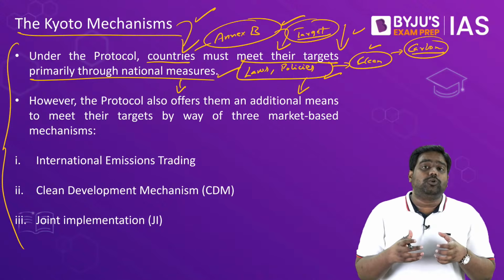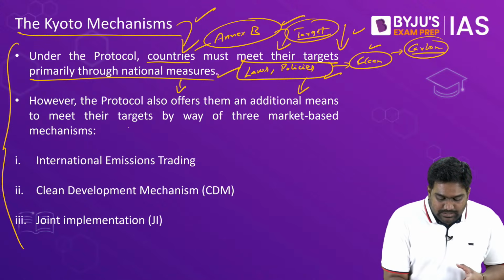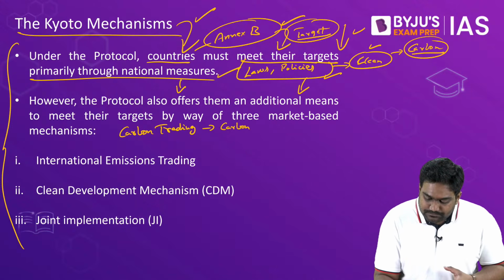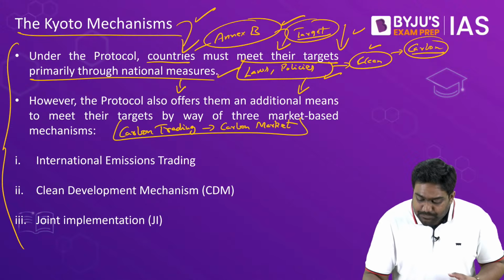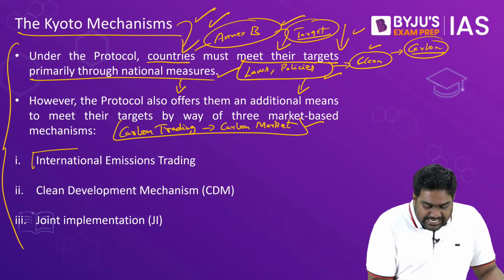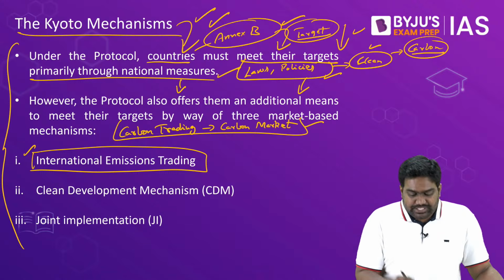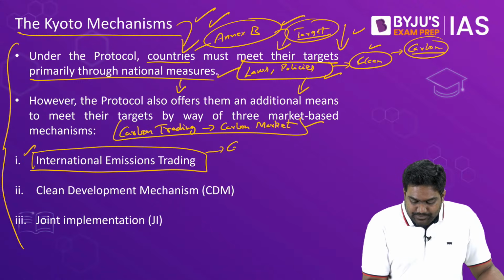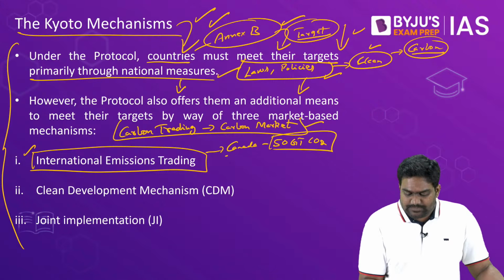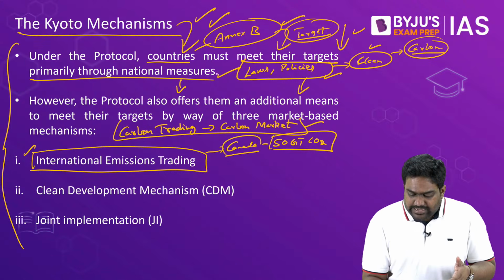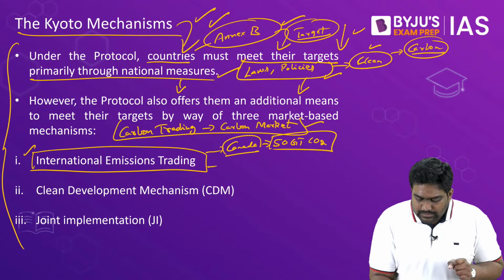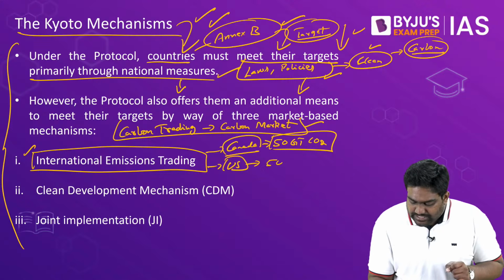Apart from that, Kyoto Protocol also provided for innovative mechanisms for carbon trading, and it created a carbon market as well. It provided for very unique market-based mechanisms through which Annex B countries can achieve their targets. Mechanisms like international emissions trading were introduced. Through this, a country, let's say Canada for example, let's say Canada has been given a target of 50 gigatons of CO2. I'm just taking a hypothetical example here. Let's say Canada can't emit more than 50 gigatons of CO2 in a given year. That is the target given to Canada. Let's say US also has been given the same target.